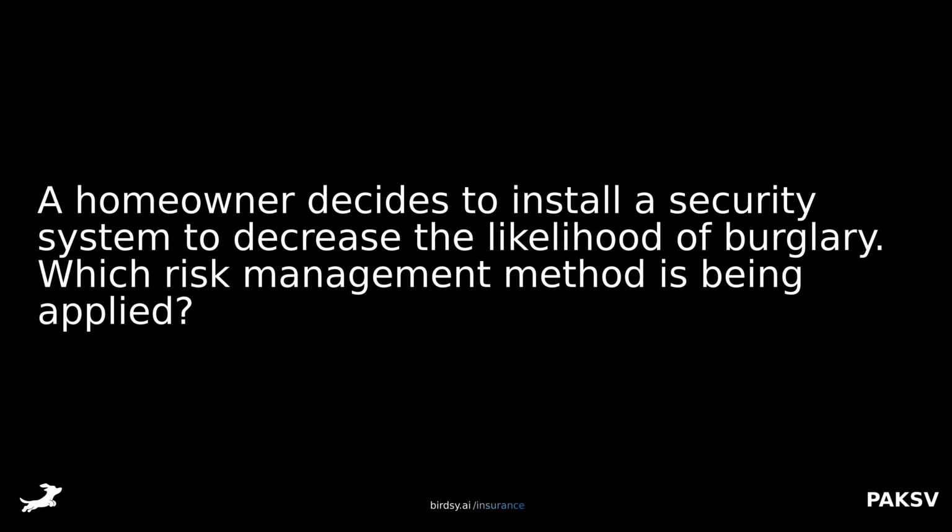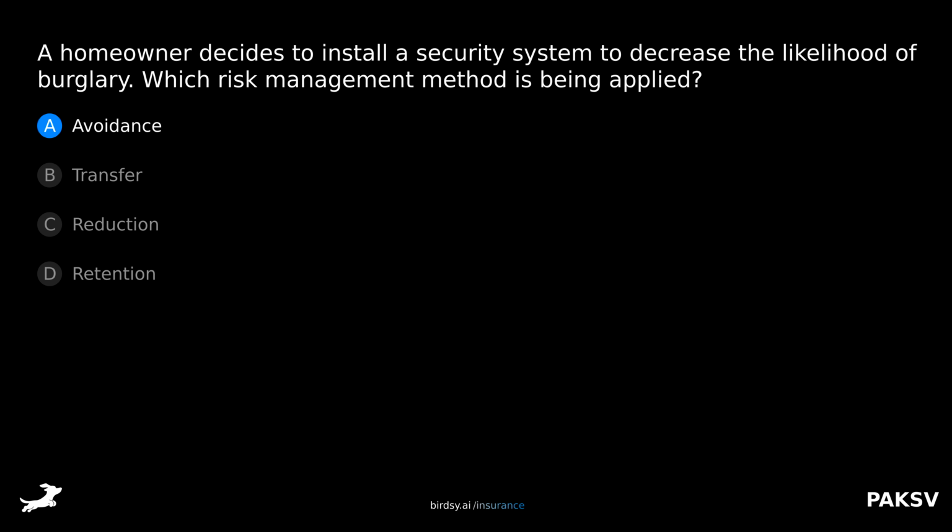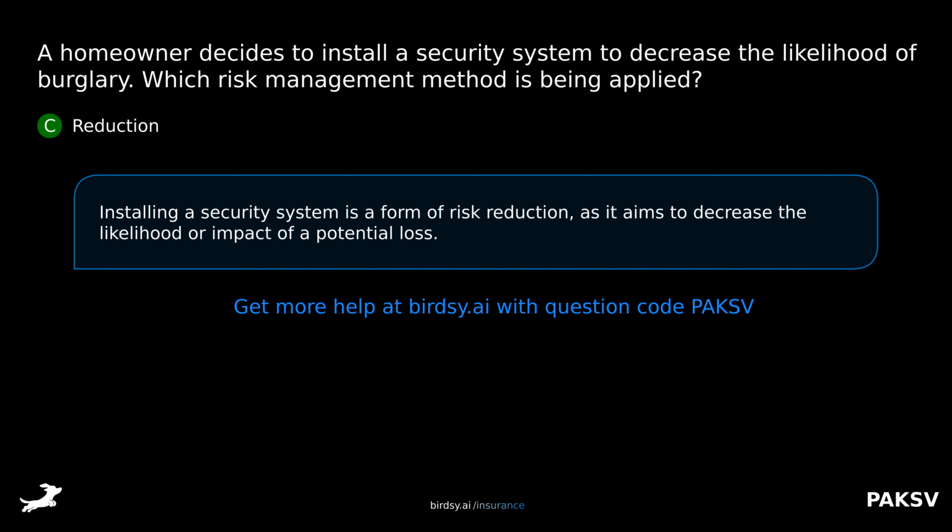A homeowner decides to install a security system to decrease the likelihood of burglary. Which risk management method is being applied? Is it A, avoidance, B, transfer, C, reduction, or D, retention? The answer is C, reduction. Installing a security system is a form of risk reduction, as it aims to decrease the likelihood or impact of